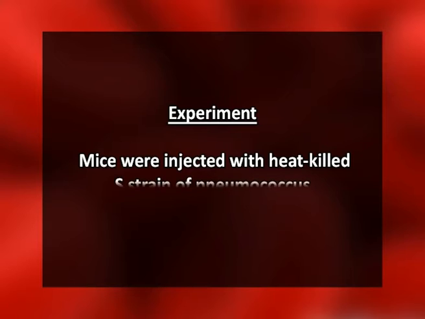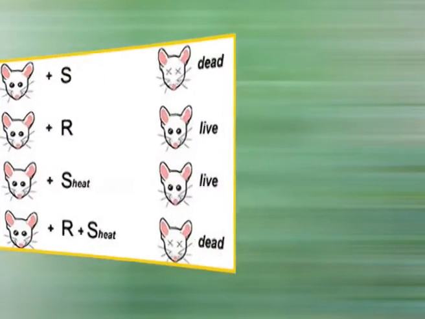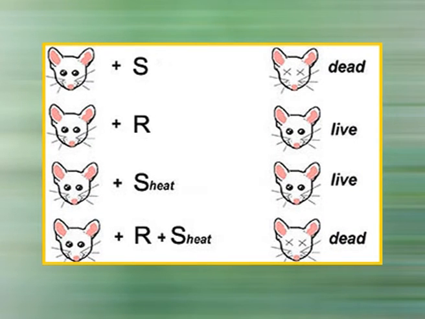Experiment number 3. Mice were injected with heat-killed S strain of pneumococcus. Results: mice survived and were healthy. Conclusion: polysaccharide coat did not cause pneumonia because it was still present in heat-killed bacteria, which proved to be non-pathogenic. Experiment number 4.